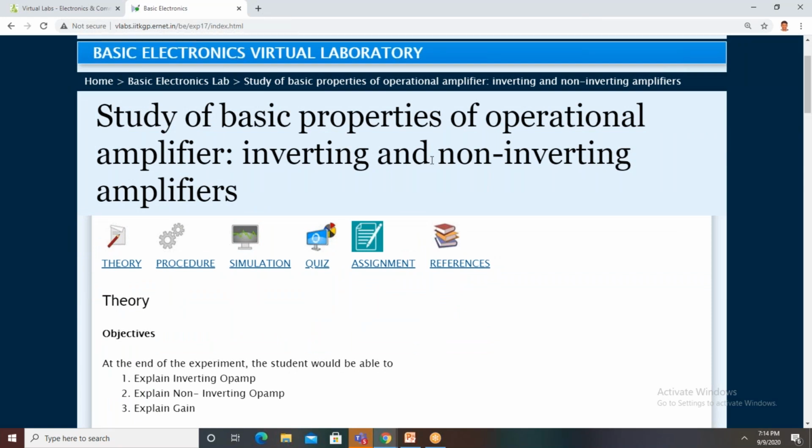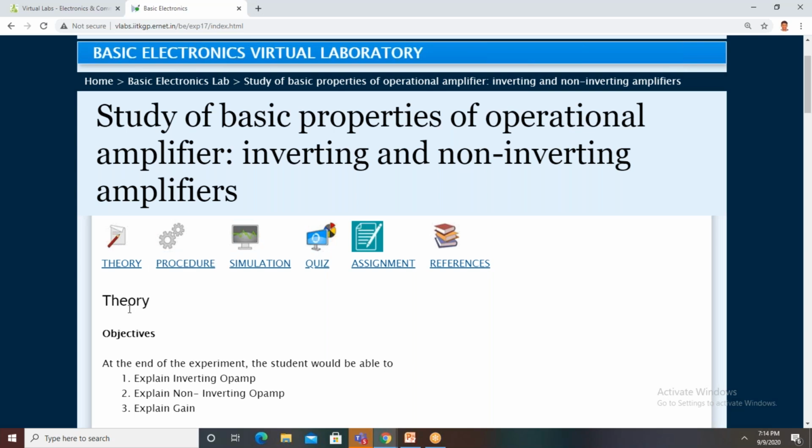Okay, so this is the aim. This is the theory related to operational amplifier. What is op-amp? What is inverting amplifier? And what is non-inverting amplifier? Everything will be available here, right? This is the theory related to that experiment.